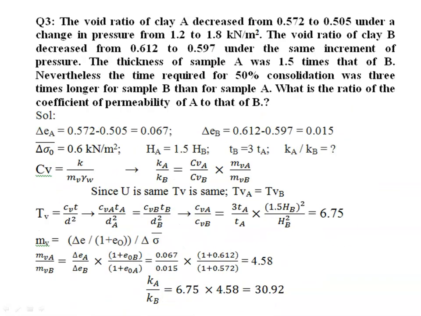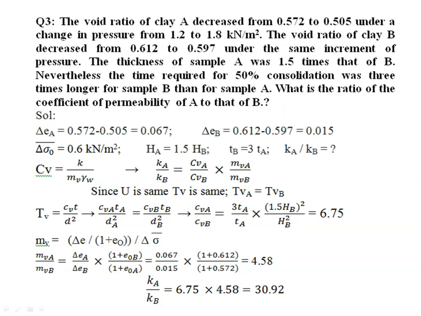Then third problem is: the void ratio of clay A decreased from 0.572 to 0.505 under a change in pressure from 1.2 to 1.8 kilonewton per meter square. The void ratio of clay B decreased from 0.612 to 0.597 under the same increment of pressure. The thickness of sample A was 1.5 times that of B. Nevertheless, the time required for 50% consolidation was 3 times longer for sample B than for sample A. What is the ratio of the coefficient of permeability of A to that of B?